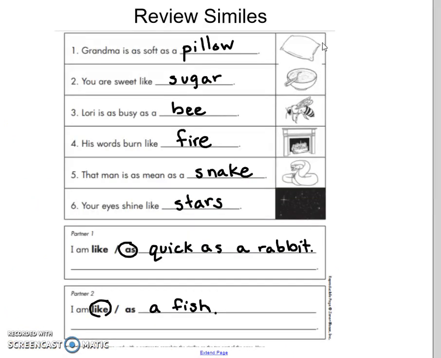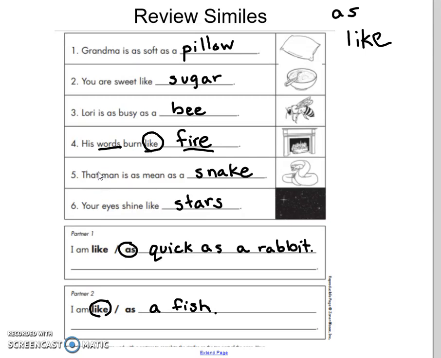In our last lesson, we learned how to make similes. Remember, similes are when we compare two different things, using the words either as or like. Last time, you did this paper. Let's review some of the similes on the page. So for example, number 4 said, his words burn like fire. So we were comparing words to a fire. Both are similar because they can burn. In this simile, we use the word like.